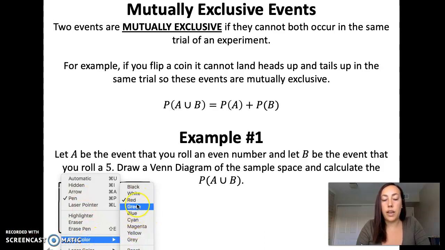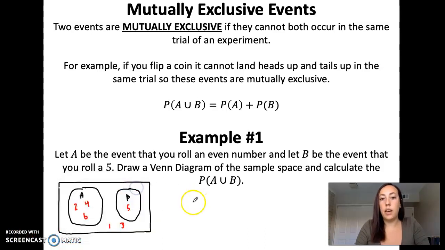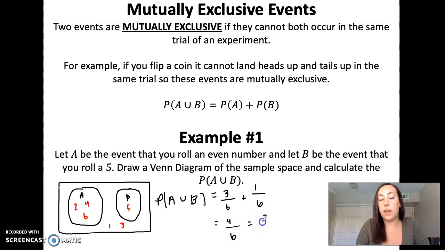So now let's go ahead and calculate the probability of A or B. We're going to use the formula from up there, the probability of A plus the probability of B. Well, we know we have 6 outcomes total when we roll a die, so the probability of event A would be 3 out of 6. And then the probability of event B would be 1 out of 6. So that would be a total of 4 out of 6, or if we simplify, 2/3. So there's a 2/3 chance that we either roll an even number or we roll a 5.